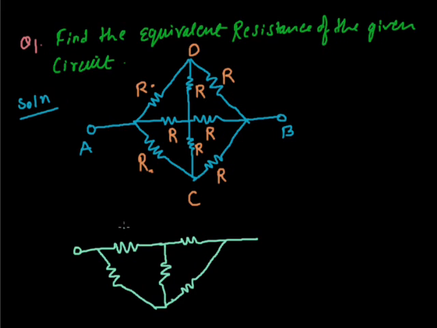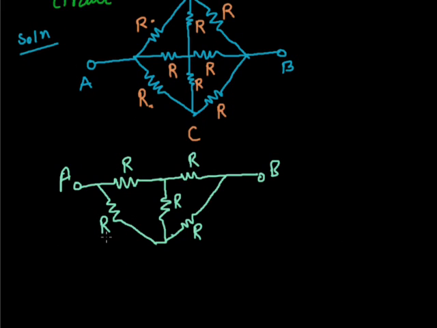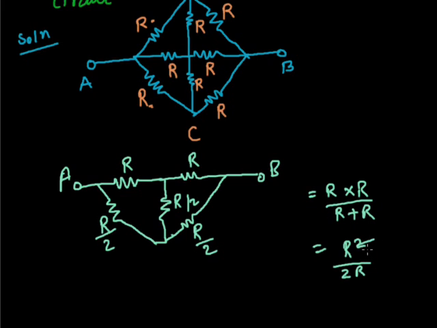Okay, this is R, this is R, this is R, this is R, and R, point A, point B, and these are all in parallel. This is parallel, this is also parallel, and this is also parallel, because you know that R into R upon R plus R is equal to R square upon 2R. This R gets cancelled, and the value is R by 2. So I have written R by 2 for this and this.